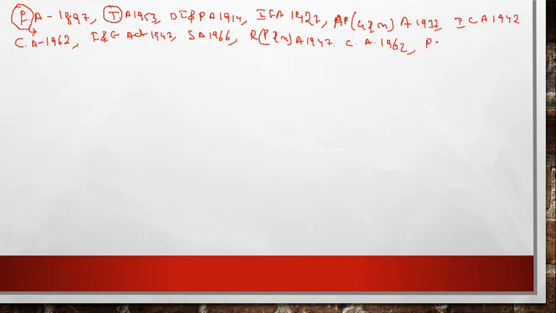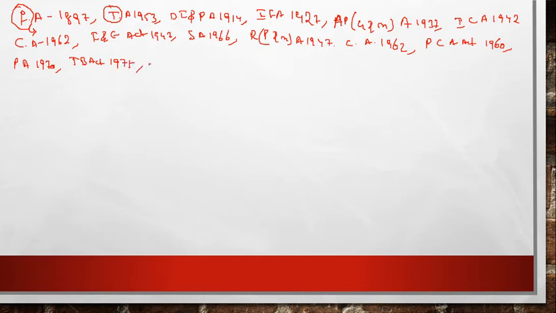Next we see the Patents Act of 1970. Next topic is the Tobacco Board Act of 1975.